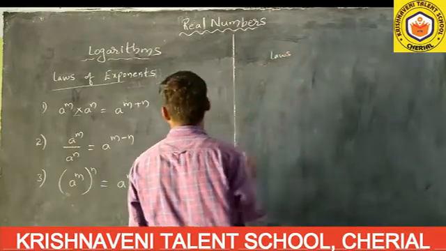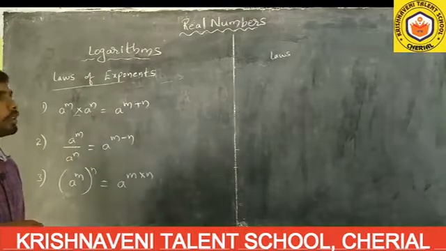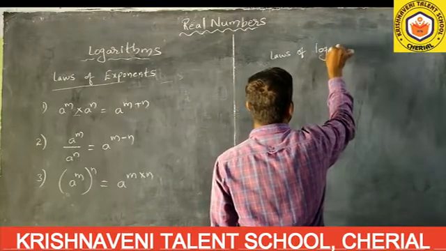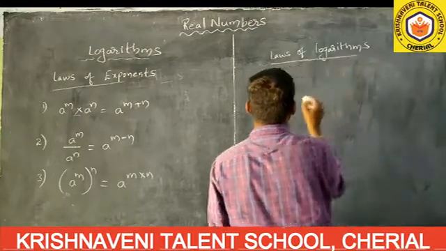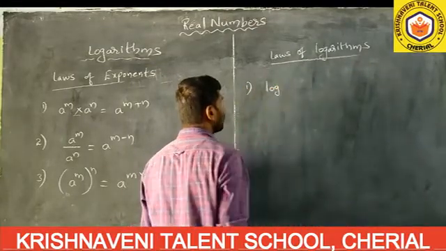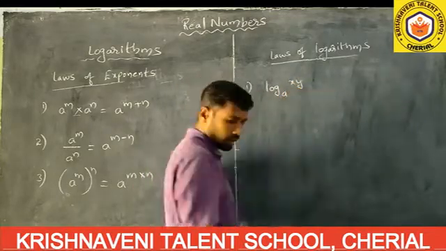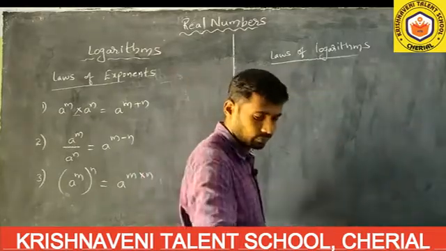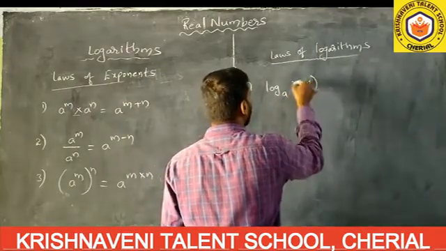Next, if you are perfect in laws of exponents, then easily without any confusion you can remember the laws of logarithms. In laws of logarithms, the first one is log of xy to the base a, or I will write it as log x into y.